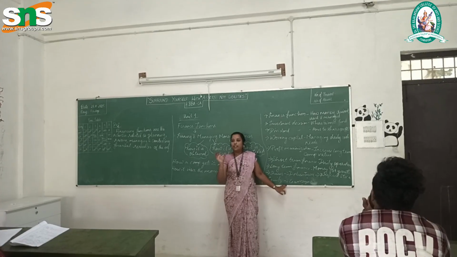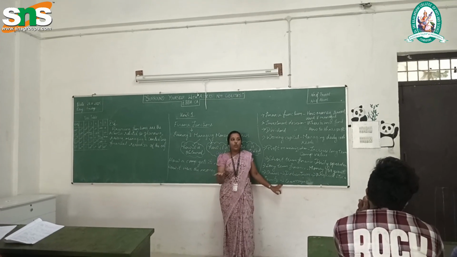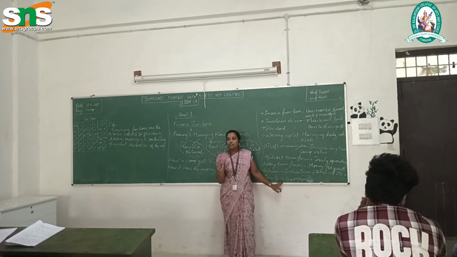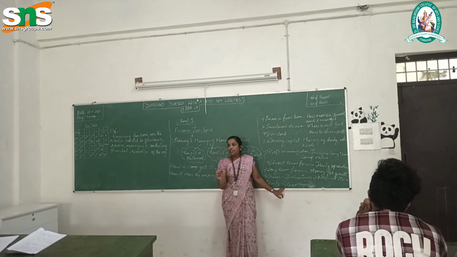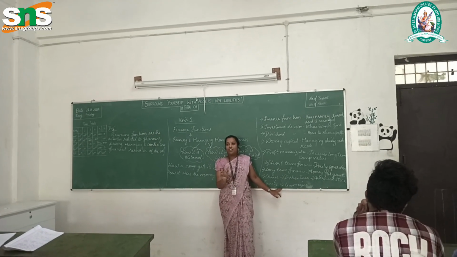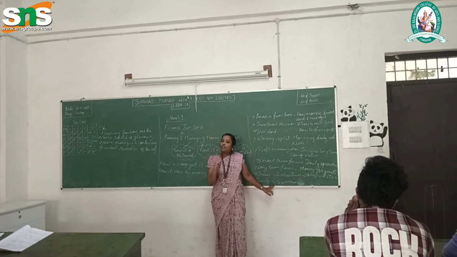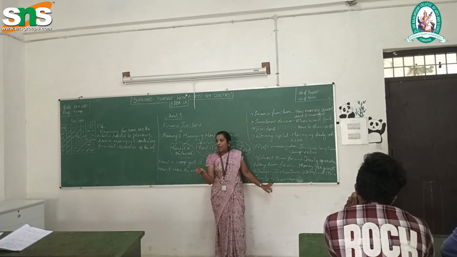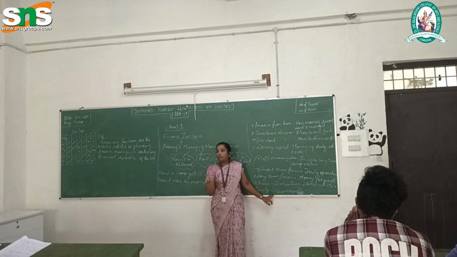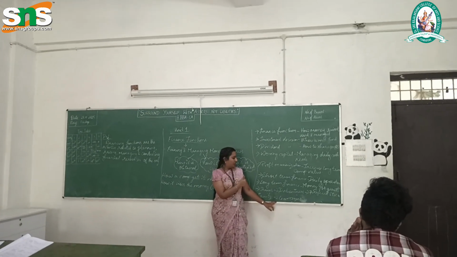A share is nothing but, if a company wants to run, what is most important? Money is important. Money is the mandatory wheel of a company; if a company wants to move, money is essential. How will they generate money? Either through bank loans or reserves or through friends. Another source is called shares.